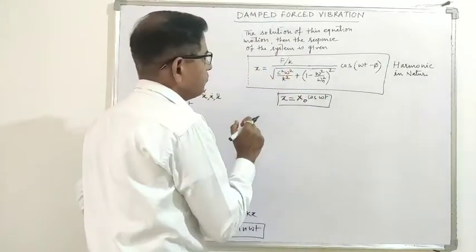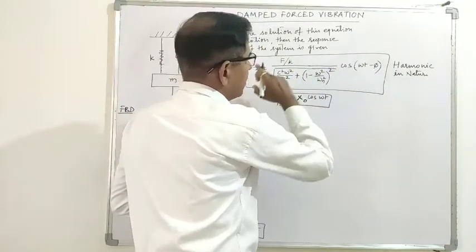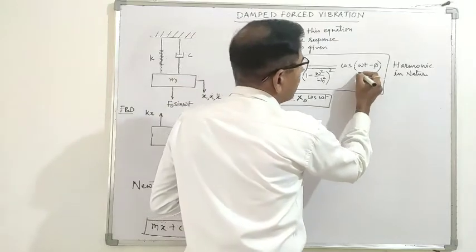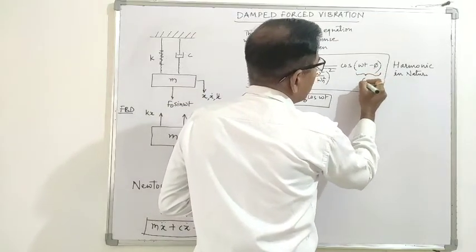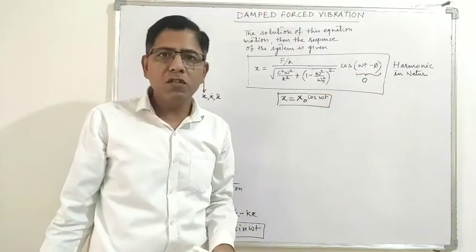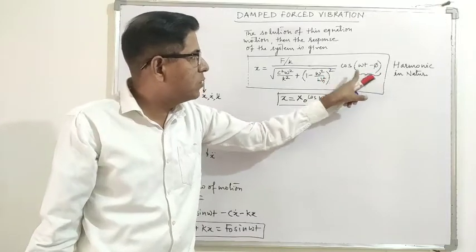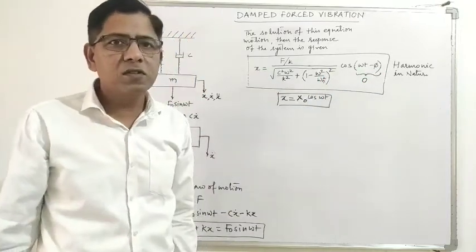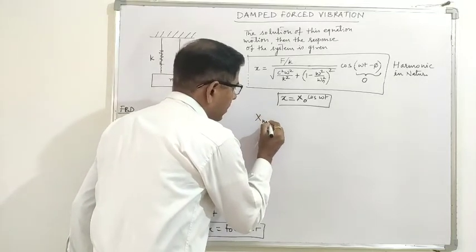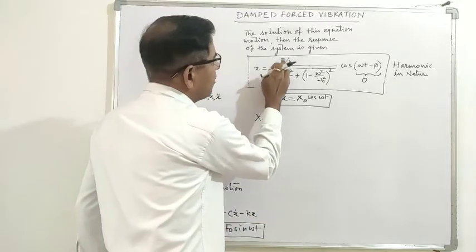So this is harmonic in nature, and we know that the value of x will be maximum when this term becomes 0, because cos 0 is 1. Then x becomes x max. So the maximum amplitude x max is equal to F upon k.